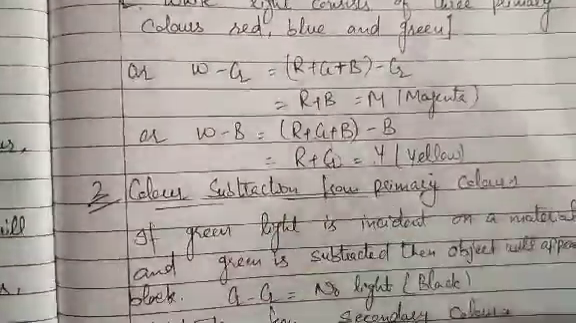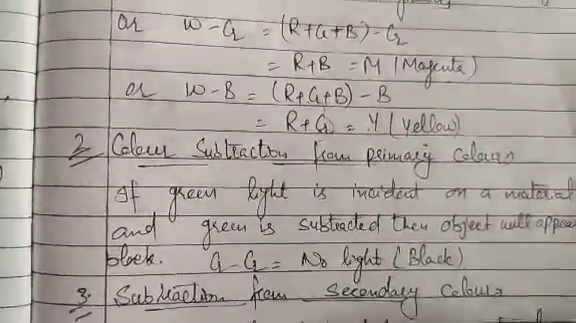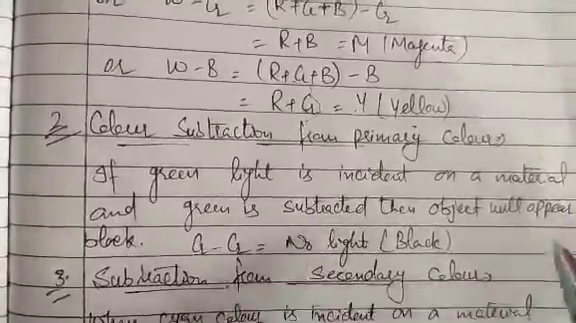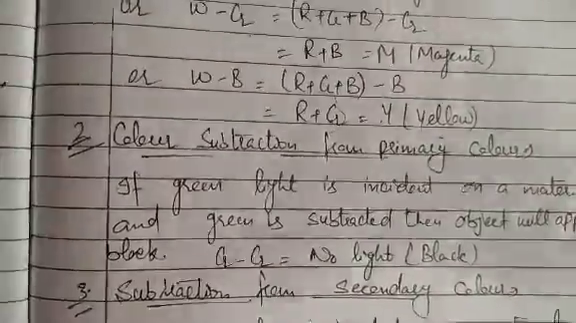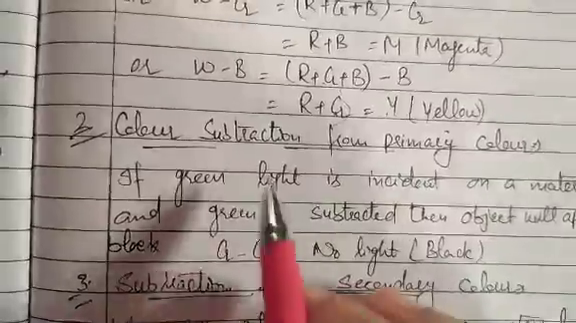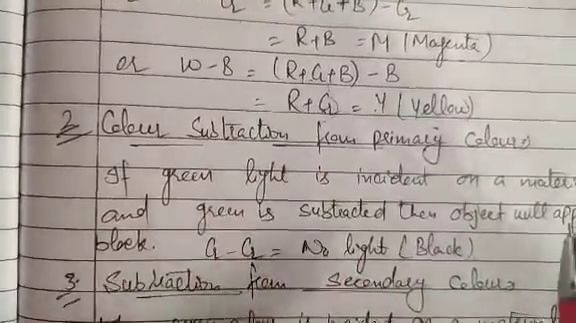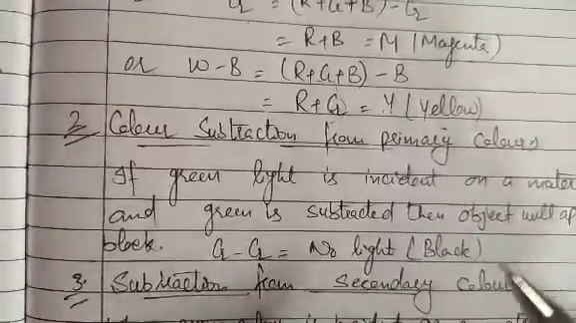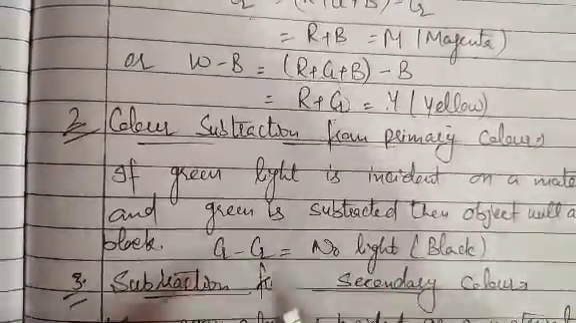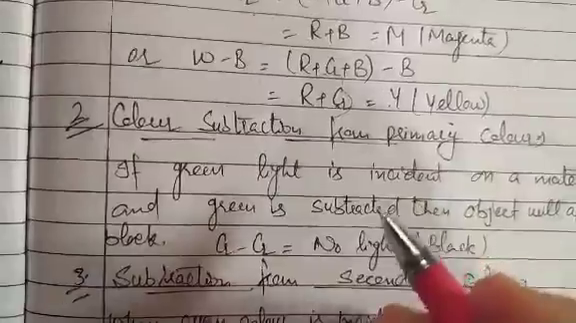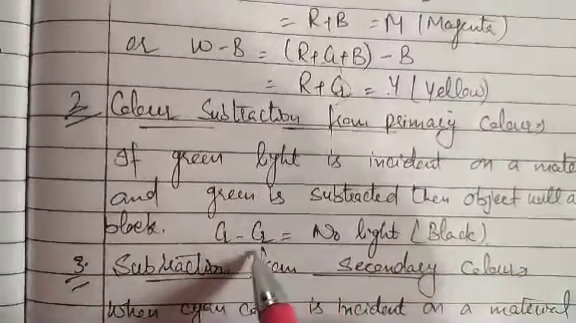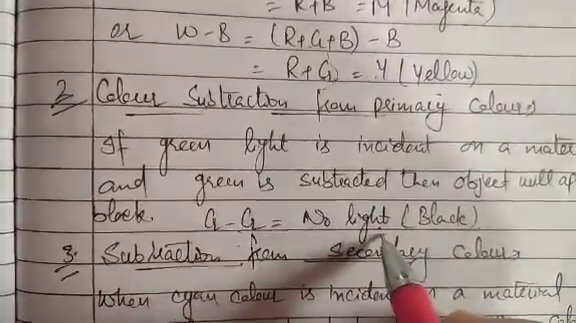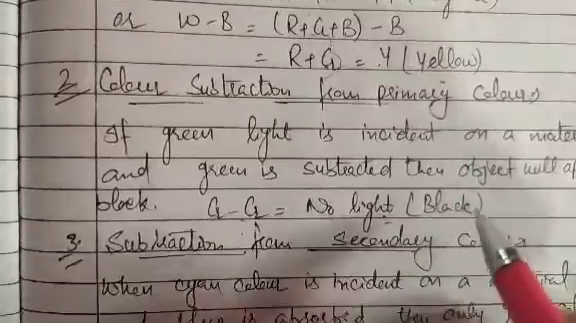Next is color subtraction from a primary color. In case of a primary color, if we talk about a single color, if green light is incident on a material and green is subtracted, that means green is incident on the material and green is subtracted from that object, then there will be no light and the object will appear as black.